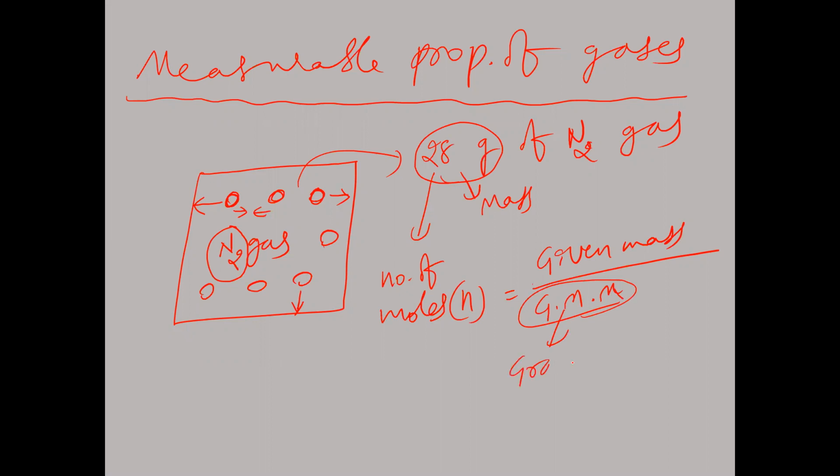So how much is the gram molecular mass for nitrogen? Each nitrogen is 14. 14 plus 14, 28. So the GMM of nitrogen is 28. Is that clear? The gram molecular mass of nitrogen is always 28 because each nitrogen atom has gram atomic weight 14. Two nitrogen atoms are there, so 14 plus 14, 28 grams is the gram molecular weight.